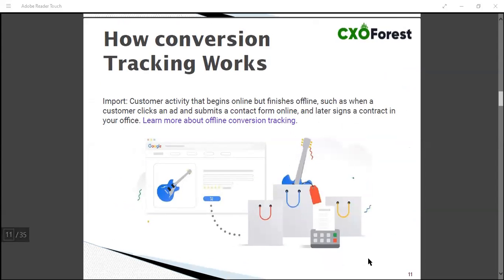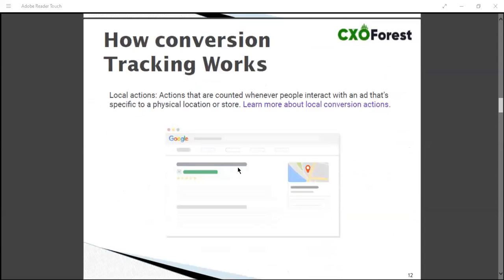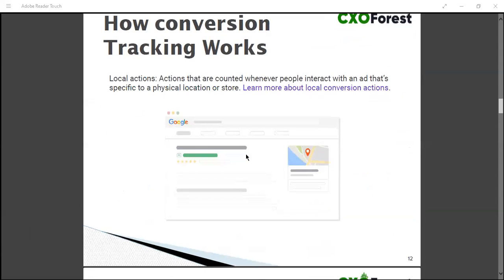You can import conversions also. So these are local actions. You can see actions that are counted whenever people interact with an ad that is specific to a physical location or store.